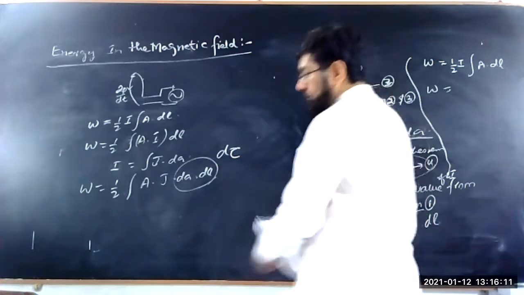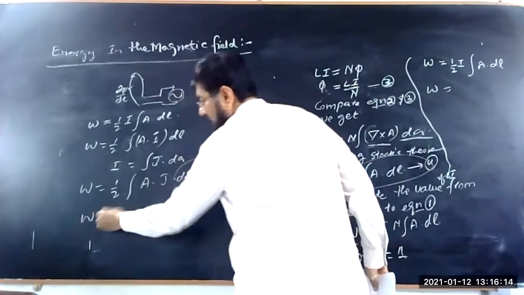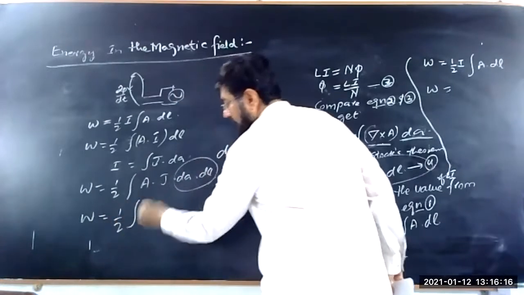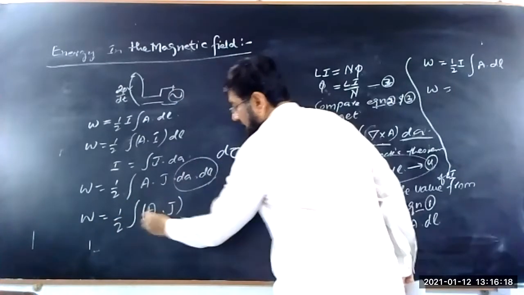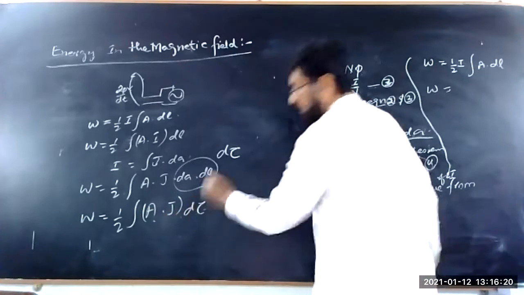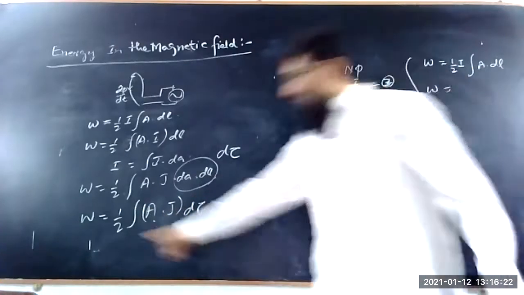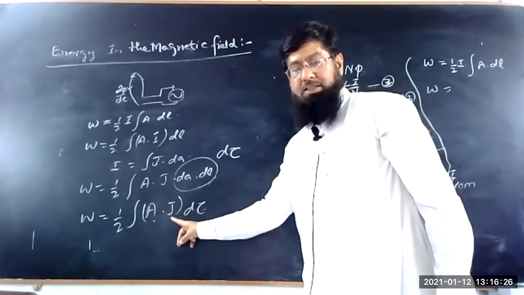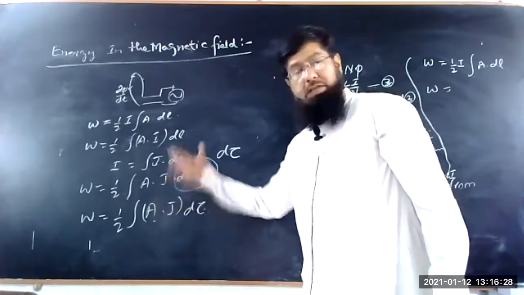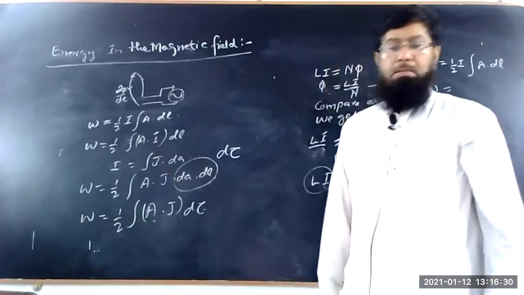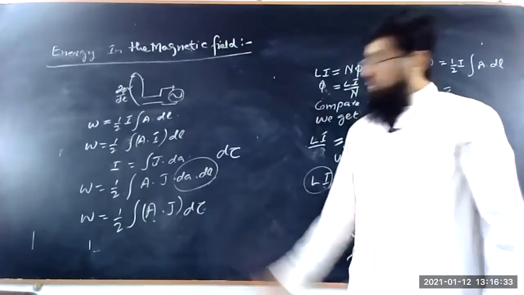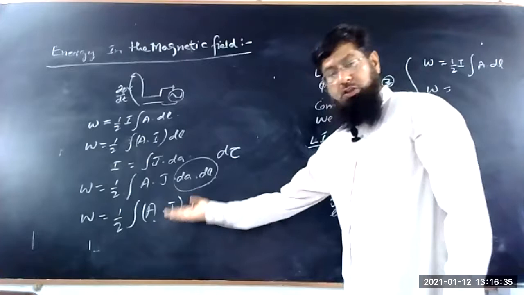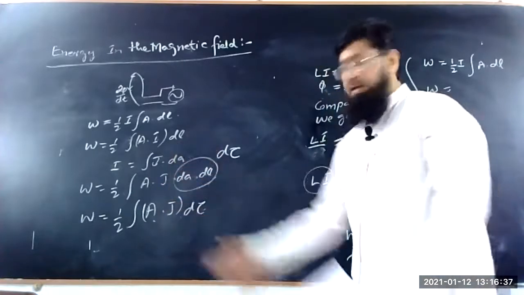So this can be rewritten as 1 upon 2 integral of A dot J d tau. So this is the energy in terms of vector potential and current density. I have to convert it into the form of the magnetic field.